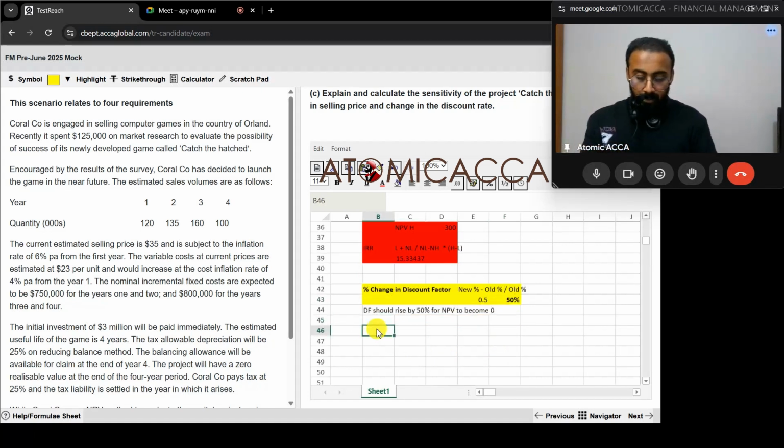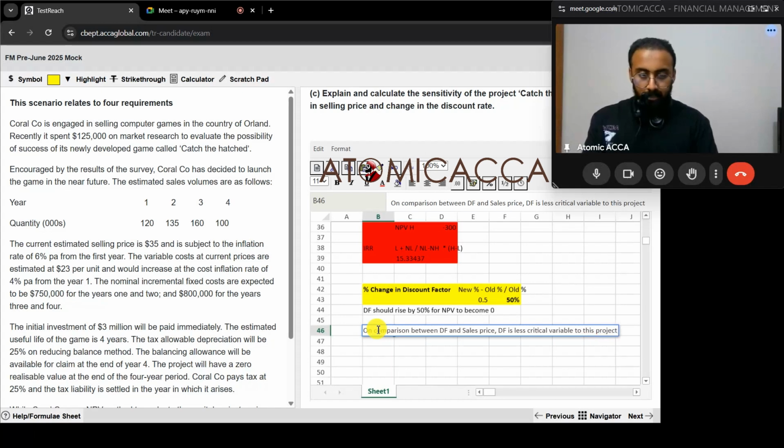So on comparison between discount factor and sales price, discount factor is the less critical variable to this project because it has a higher sensitivity percentage than sales price.